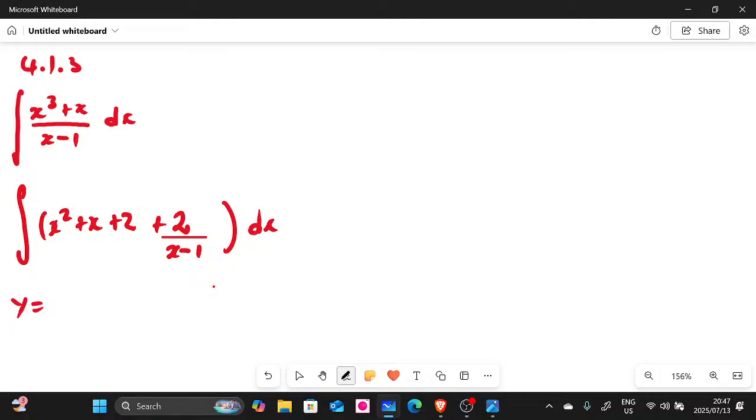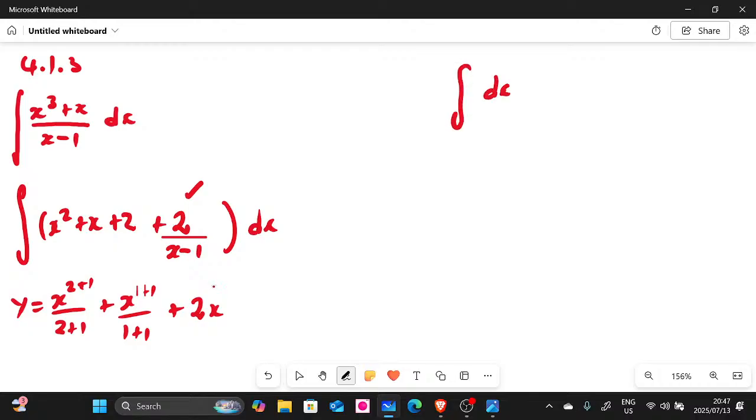When we integrate, let's look at the first term, x squared. We know that it becomes x to the power of 2 plus 1 divided by 2 plus 1, right? Plus we have the second term, which is x, which is x to the power of 1 plus 1 divided by 1 plus 1, right? And then we have the third term, which is 2. It's going to be 2x. And then the fourth term, this one here, we're going to use this type, guys. We have this type here where we say we have dx, and then we have f of x.